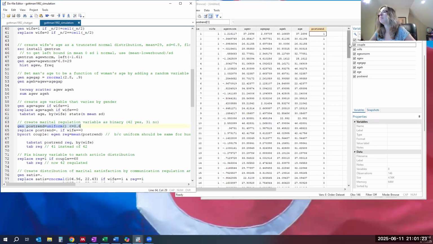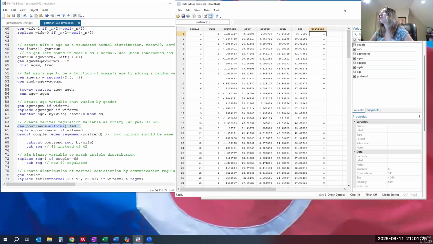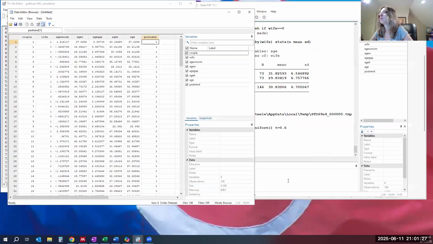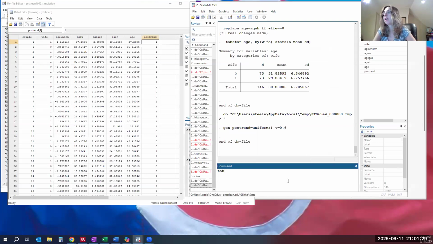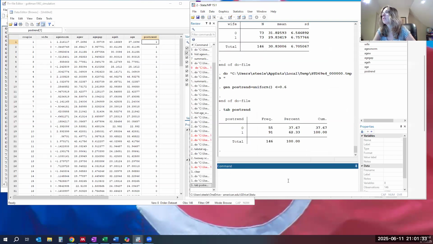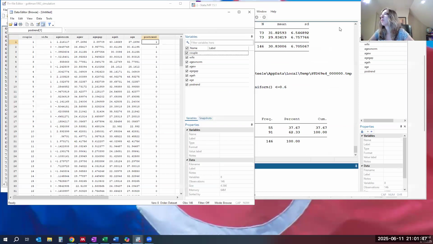And that should be positive for about 42 out of, so tab pos trend. Let's see. Oh, it's not exactly what we wanted, because what we want is 84 and 62. So that's what happened. This is the downside of random number generation.